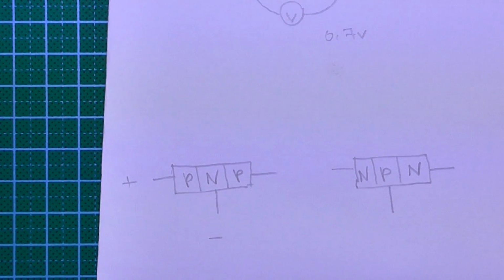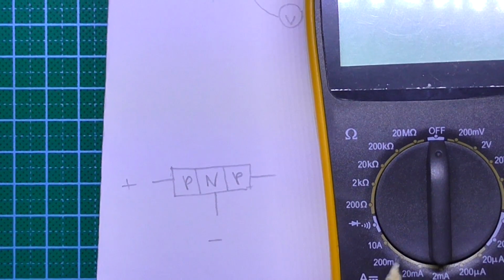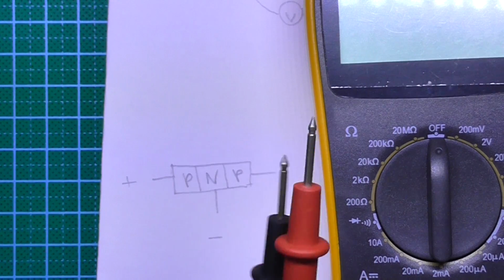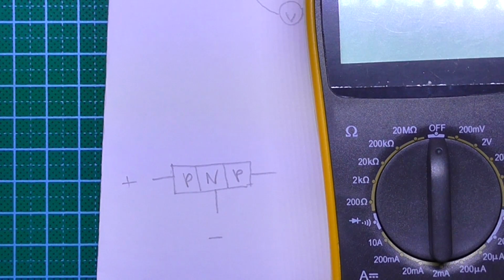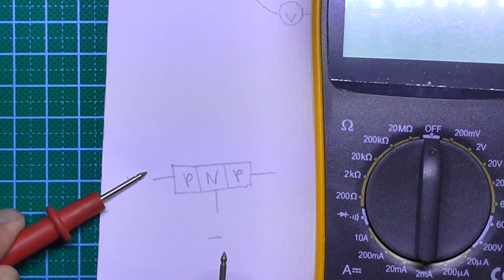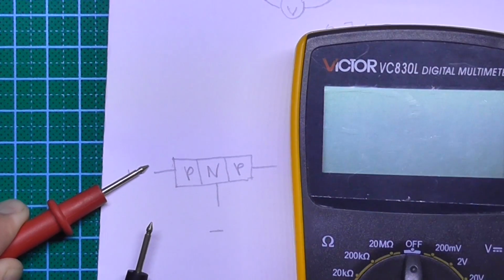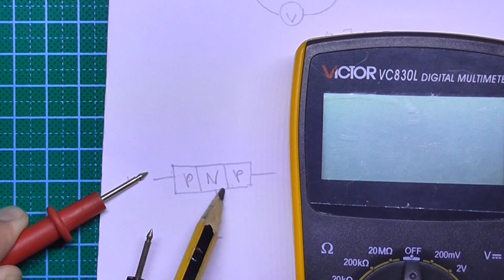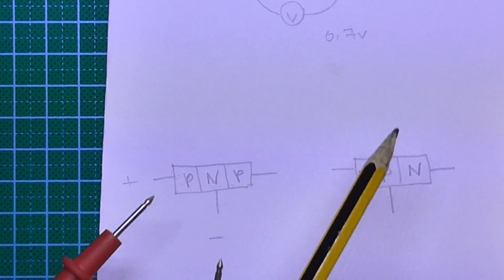Also, when using a digital multimeter, make sure it's in diode setting. On the probe, there's actually a voltage being supplied as well. So when you place your probe on the p-type and n-type, it's now in forward bias, and you will get the voltage drop across the PN junction on the meter.